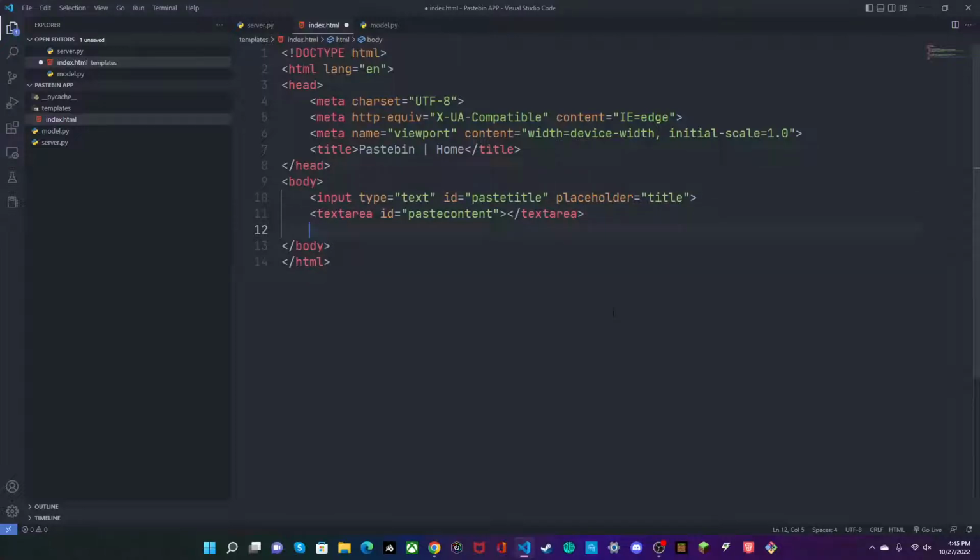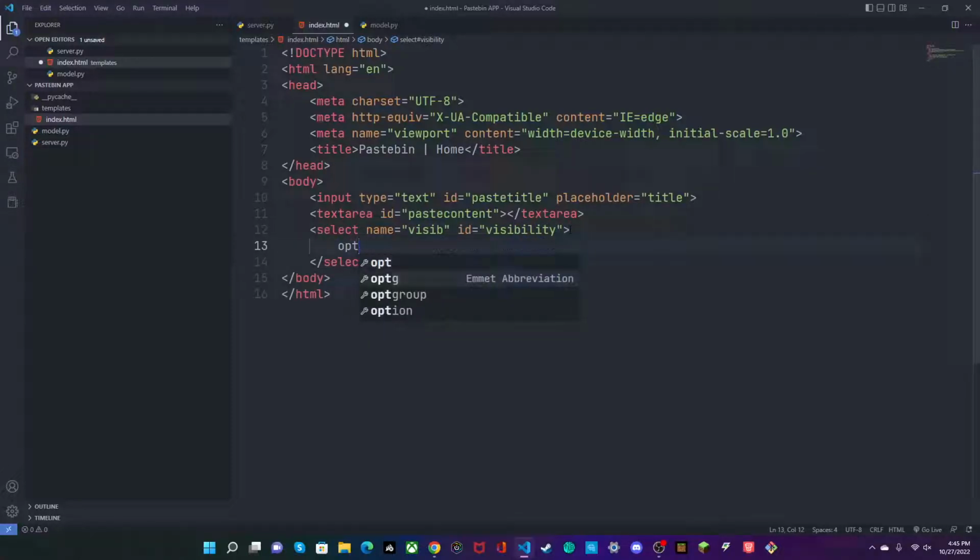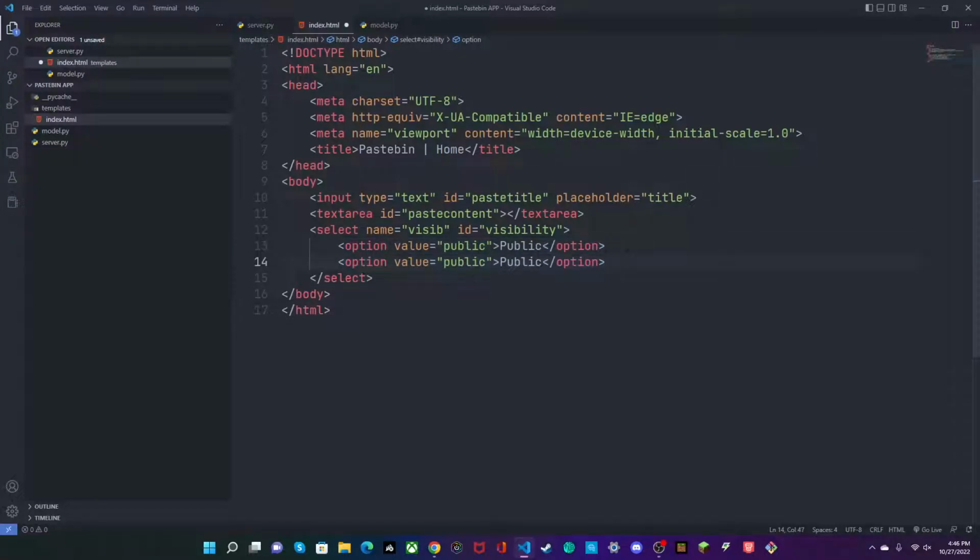And after that, we can do a select and visibility. And we'll add two options. So one will be public. Copy this and make another option for private.